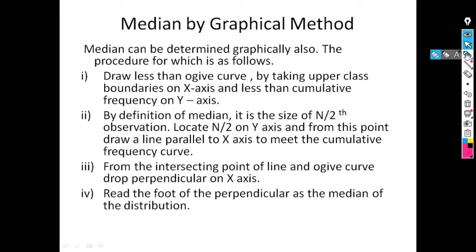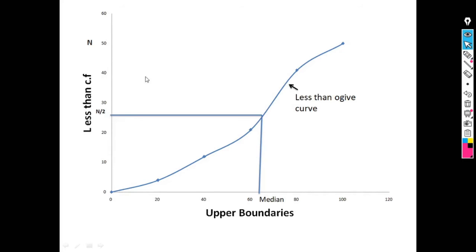So in diagrammatical representation also we have to locate the value of n by 2. Firstly we have to calculate the value of n by 2 and then locate n by 2 on y-axis. Suppose this is a random example. So for this example the value of n by 2 is 27.